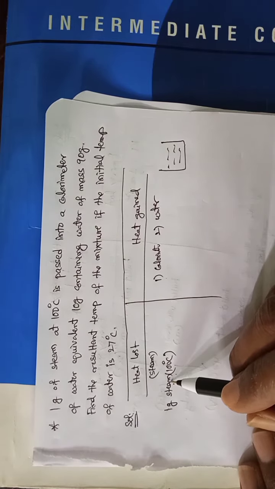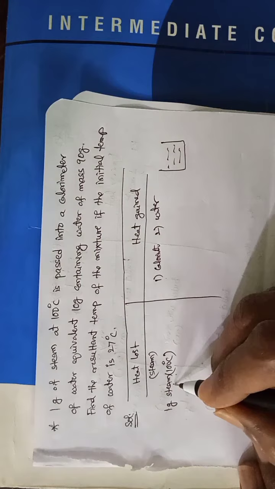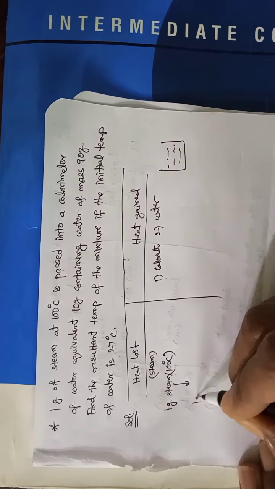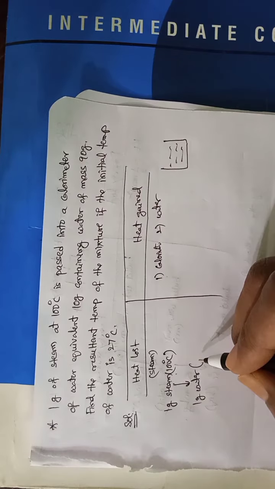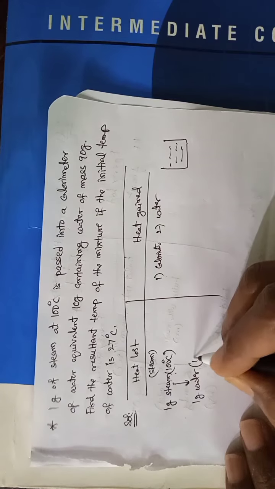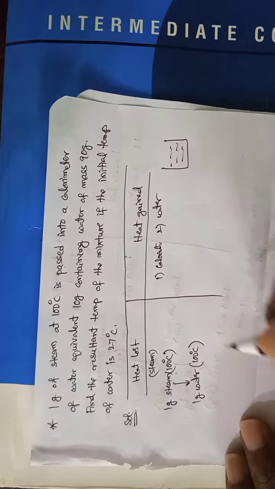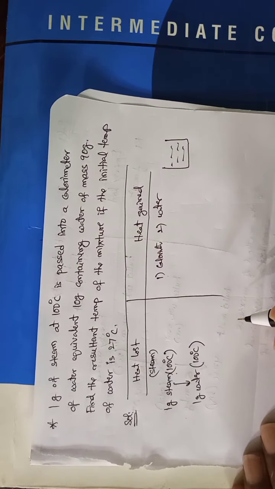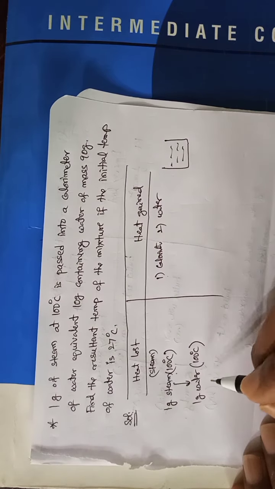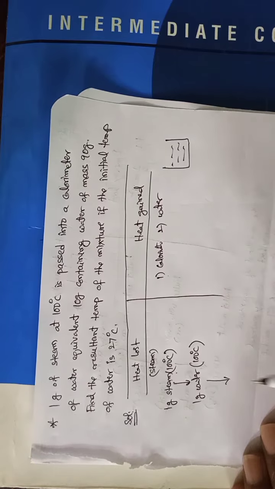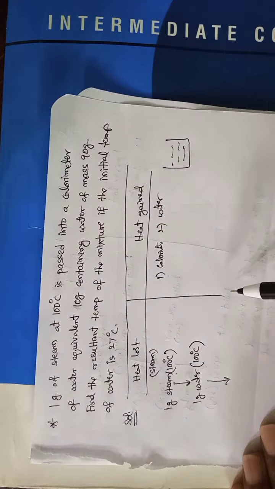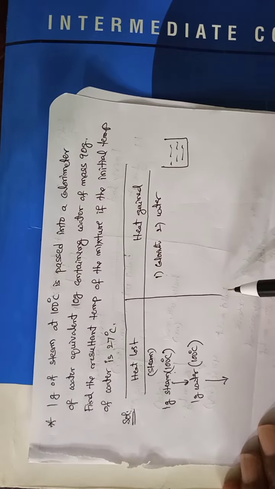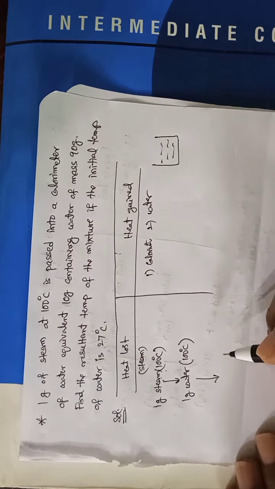First water vapor becomes water at the same temperature. Afterwards it attains some resultant temperature.